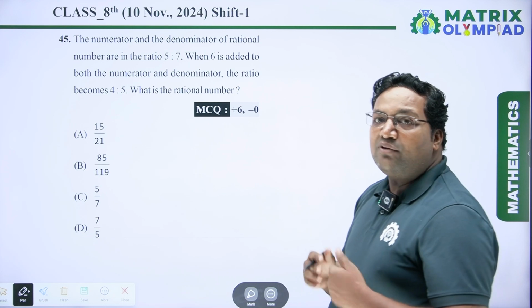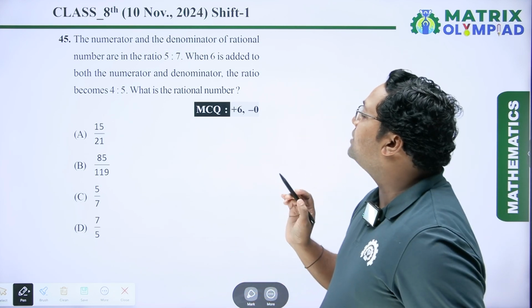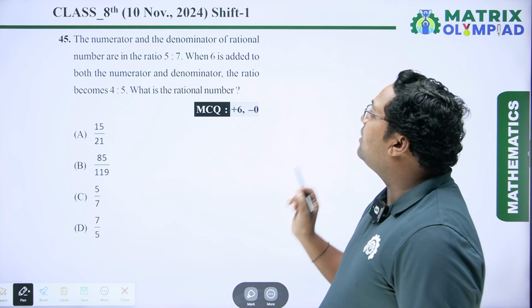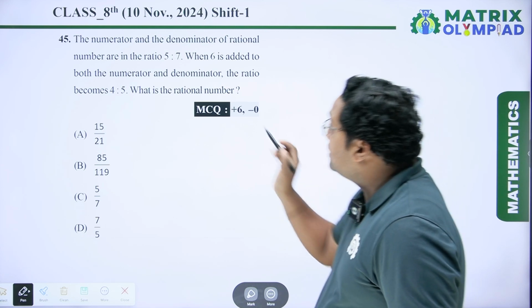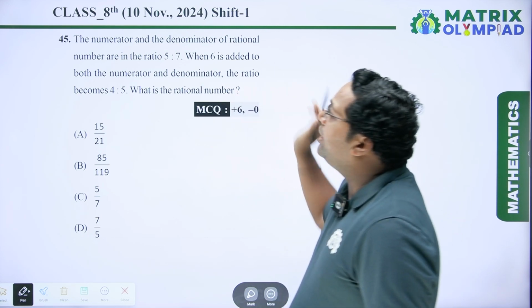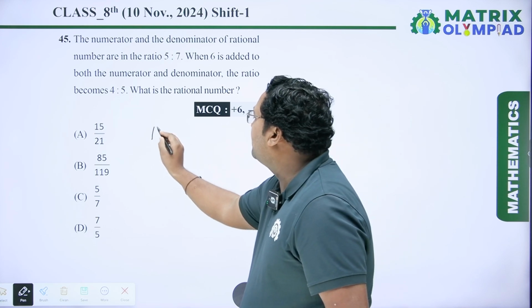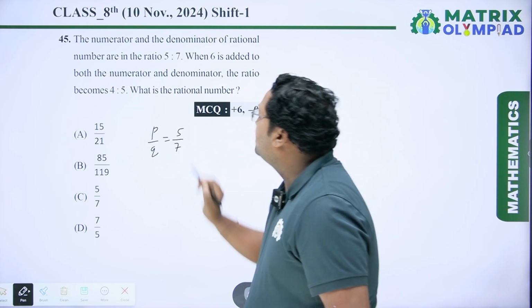There is more than one answer here, so we have to solve the questions one by one. First question: the numerator and the denominator of a rational number are in the ratio 5:7. So we assume the rational number is P upon Q, which is equal to 5 upon 7.